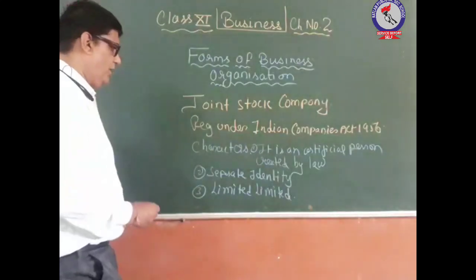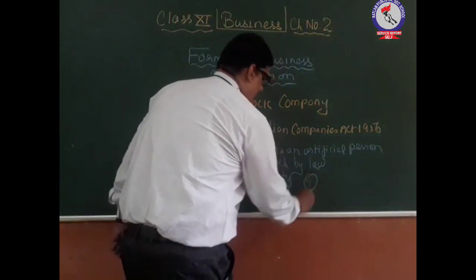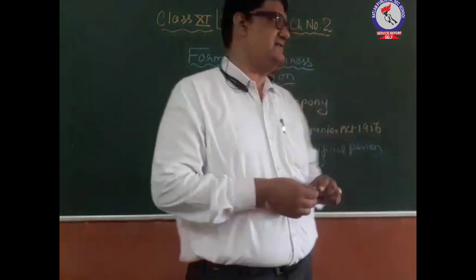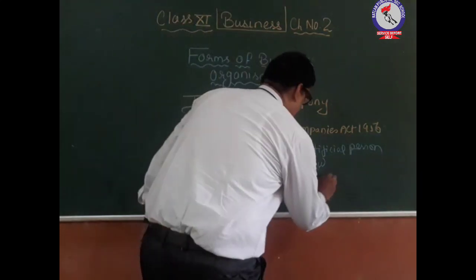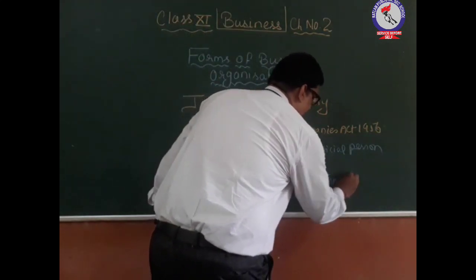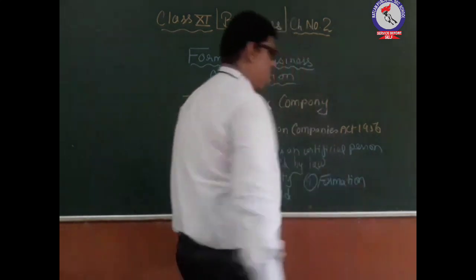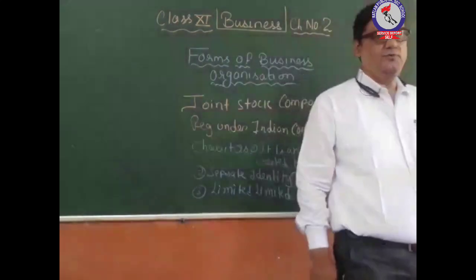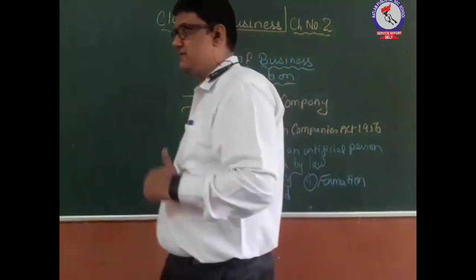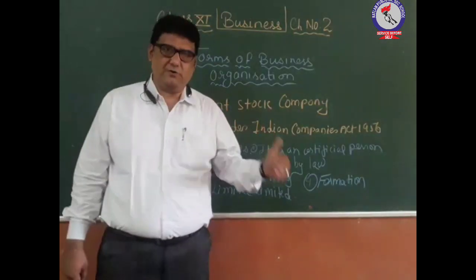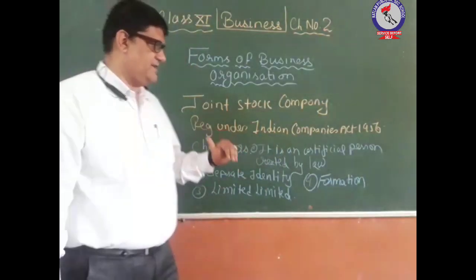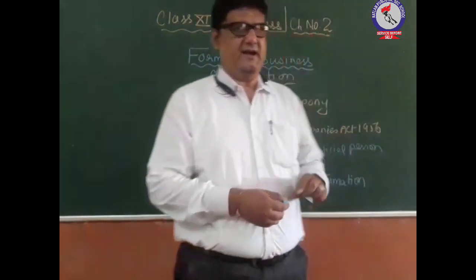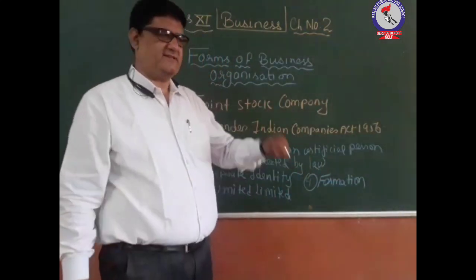Formation. The formation of the company takes place under the Indian Companies Act 1956. So these are the companies which are registered under the Indian Companies Act 1956. Okay. So formation, the procedure of formation is complex here. We have to complete various legal formalities. We have to submit a number of documents, and then only the formation of the company will take place. So the company has to get itself registered under the Indian Companies Act 1956.